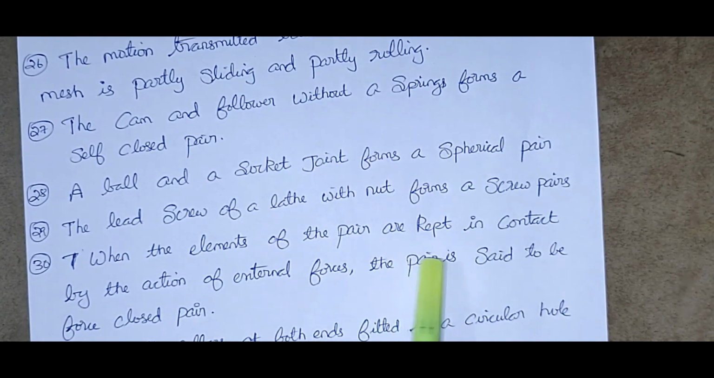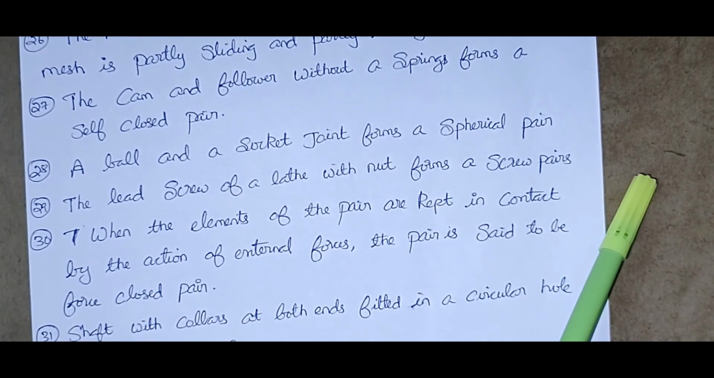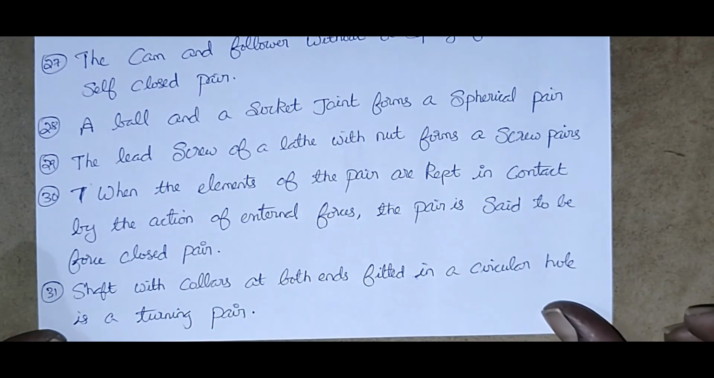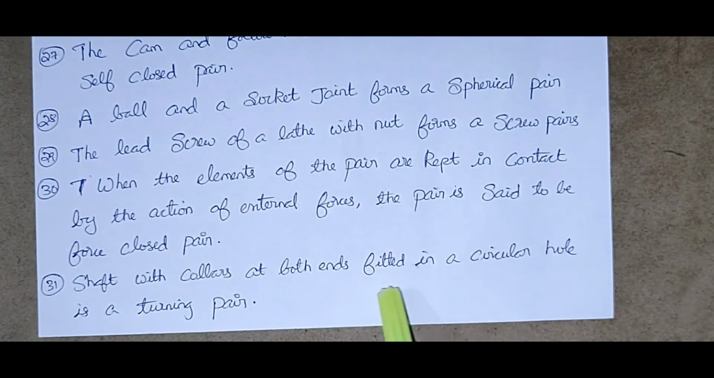When the elements of the pair are kept in contact by the action of external forces, the pair is said to be a force closed pair. A shaft with collars at both ends fitted in a circular hole is a turning pair.